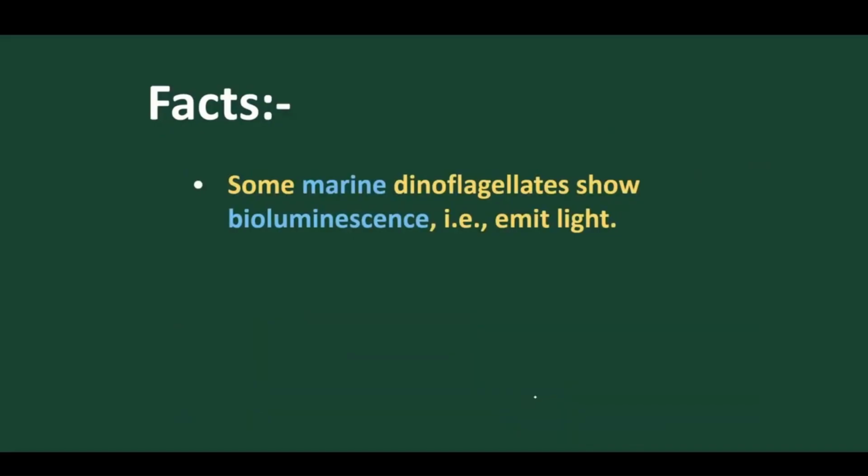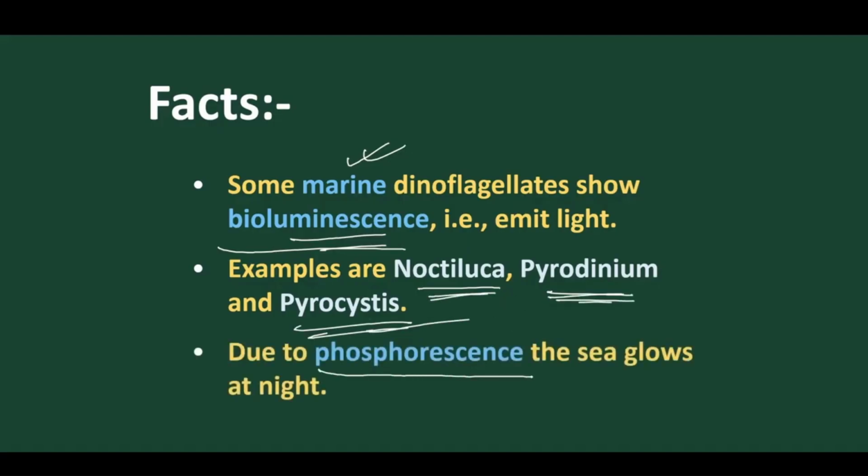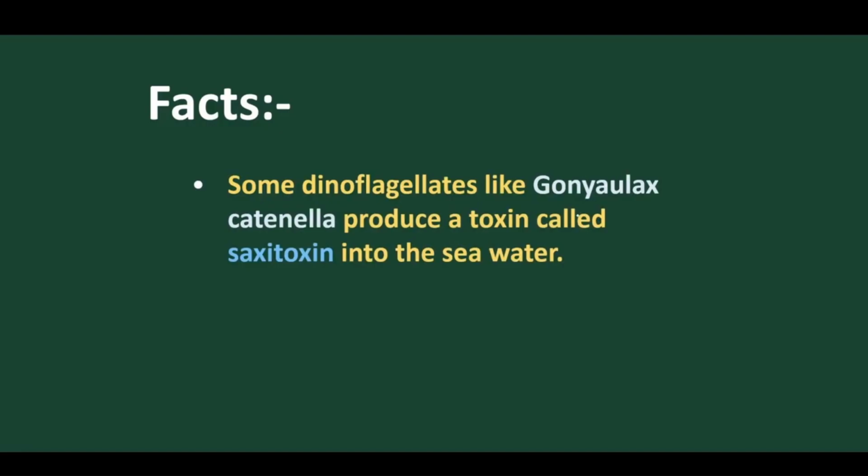Now let's move into facts. Mostly dinoflagellates are marine, and bioluminescence means they emit light in the sea. In the sea they emit light due to the nature of phosphorus, so they are called bioluminescent. They look like twinkling stars on the surface of the sea. They look very beautiful. The best examples of bioluminescent dinoflagellates are Noctiluca, Pyrodinium and Pyrocystis. Why? They contain phosphorus, and due to phosphorus, phosphorescence takes place, and due to phosphorescence they emit light, for which the sea glows at night.